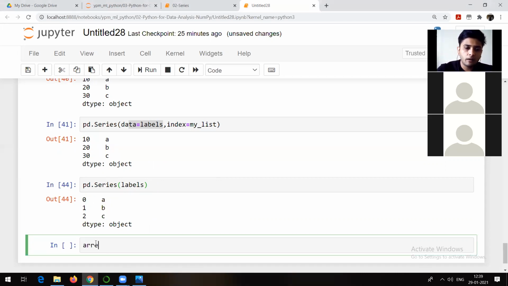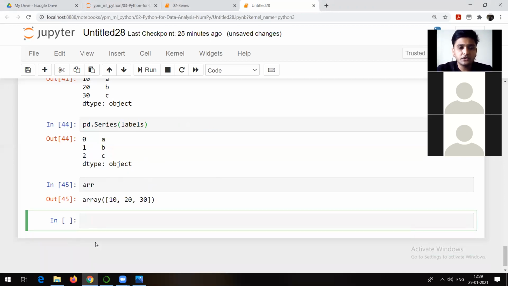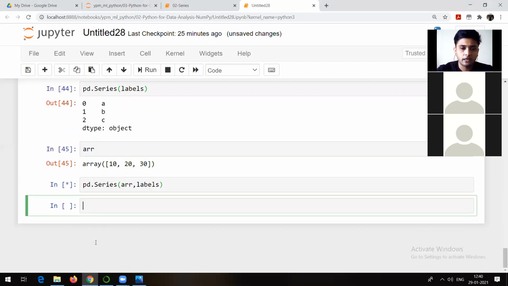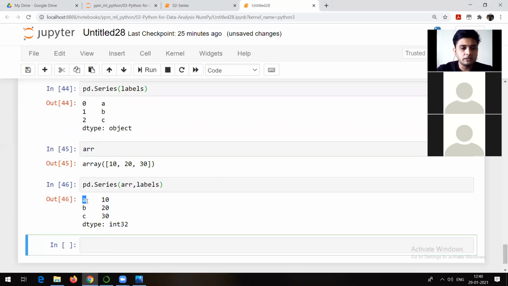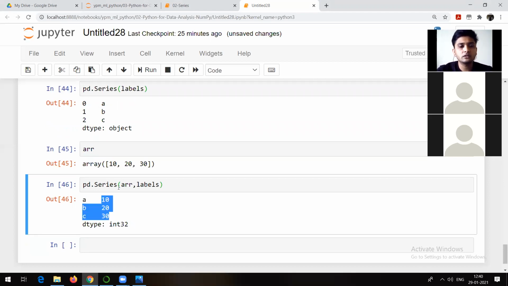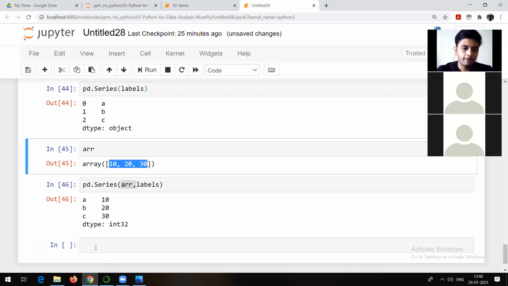Now let's check what happens in case of array and dictionary. If this is my array, I want to create a series and keep data from the array and index from the labels. Now see, index is ABC. You can check it: A, B, C is the index and data is 10, 20, 30, because in the array also we have 10, 20, 30.